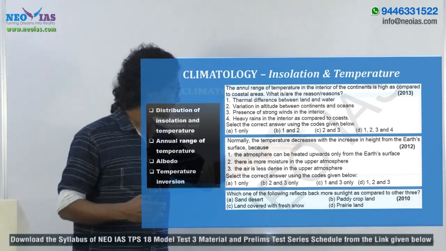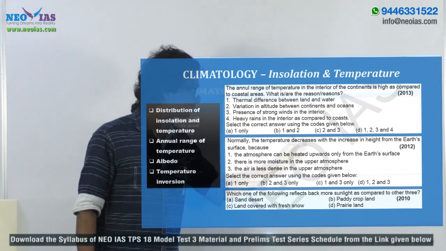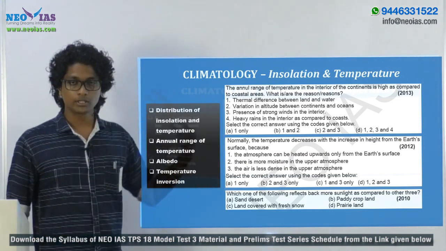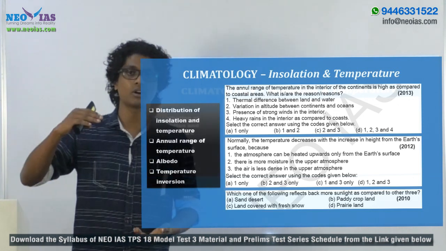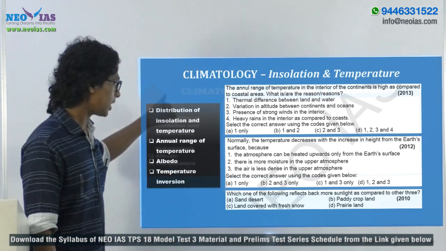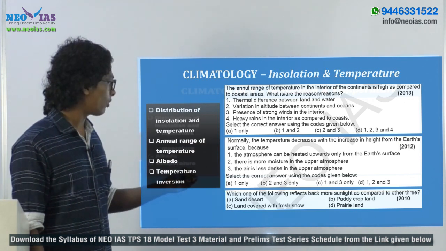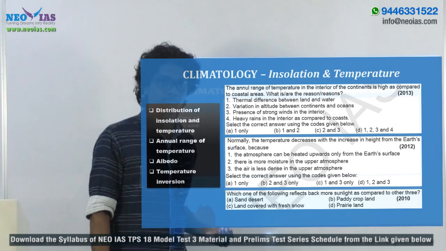Okay, then another 2012 question: normally the temperature decreases with increase in height from the earth's surface, because... So it's about the vertical distribution of temperature. Then another question, 2010: which one of the following reflects back more sunlight as compared to the other three?